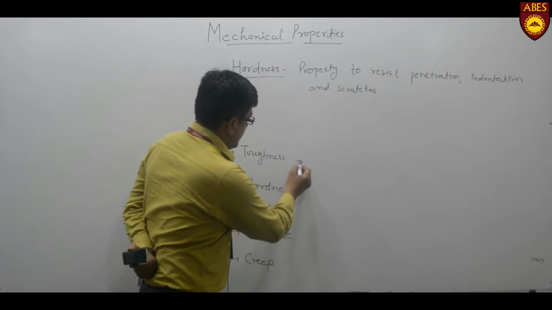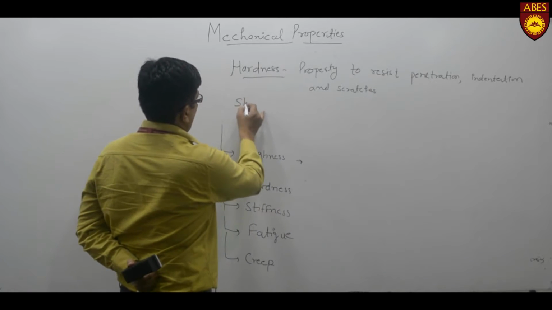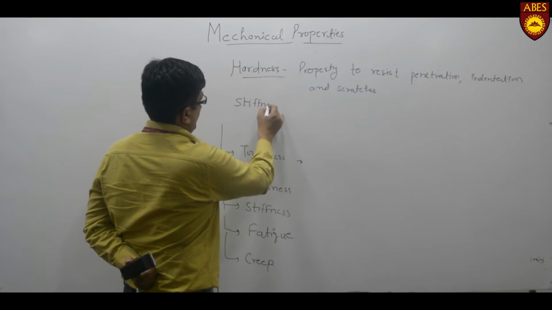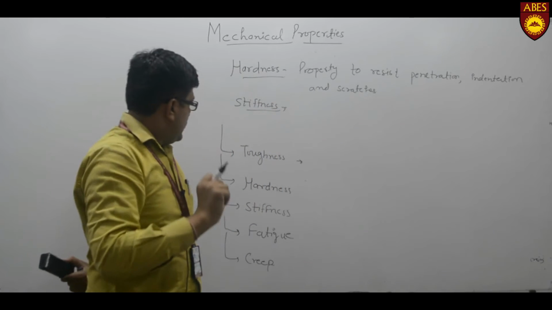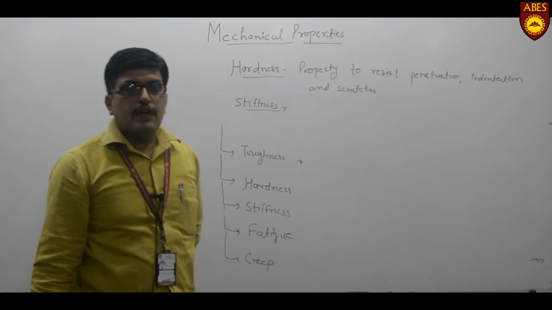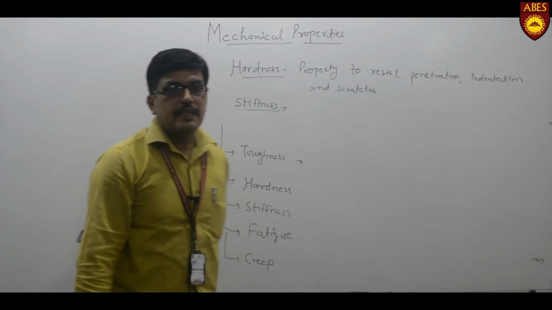Then stiffness. Basically stiffness is the resistance offered by a material to deflection or elastic deformation. That is known as stiffness.